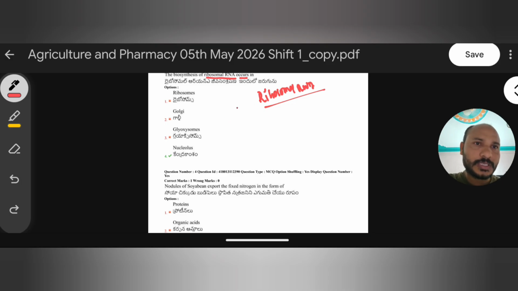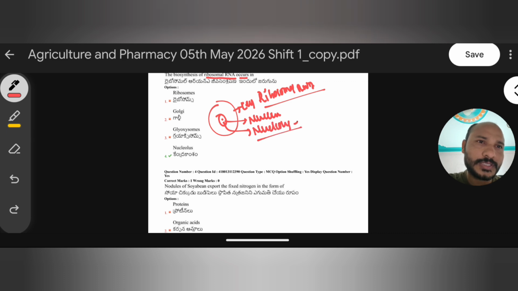Here we know that the brain or the center of the cell is the nucleus. See, if you think of this as a cell, the center of the cell is called the nucleus. And the nucleus itself has some small spherical structures. See, this is called the nucleolus. So what is the location of the nucleolus? It is present inside the nucleus. So organelles within the organelles.